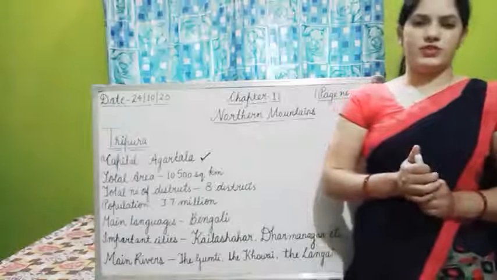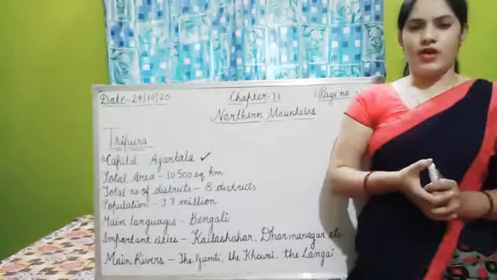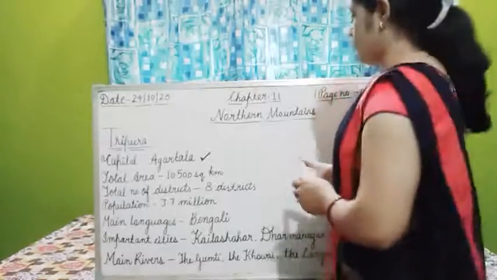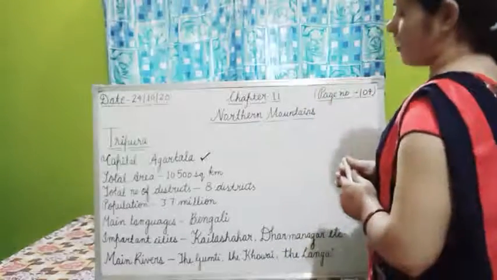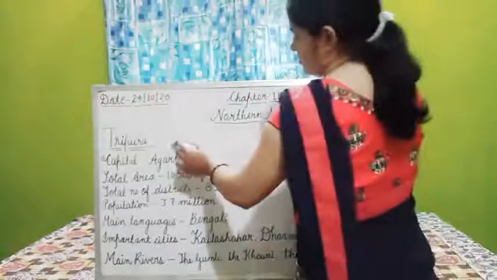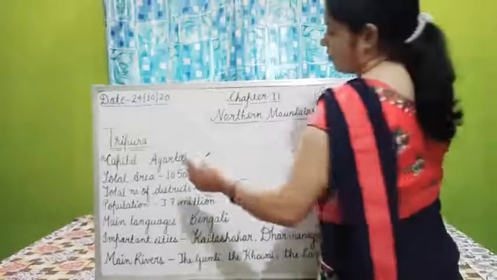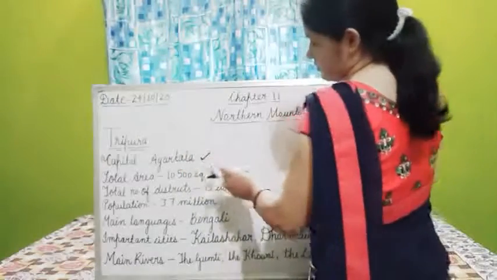In the previous video, we had studied about Mizoram and Nagaland state. Today, we will know about the state Tripura. See the main features of Tripura in short. The capital of Tripura is Agartala.